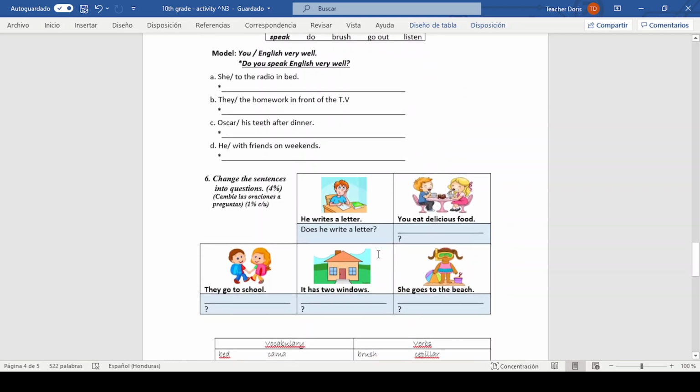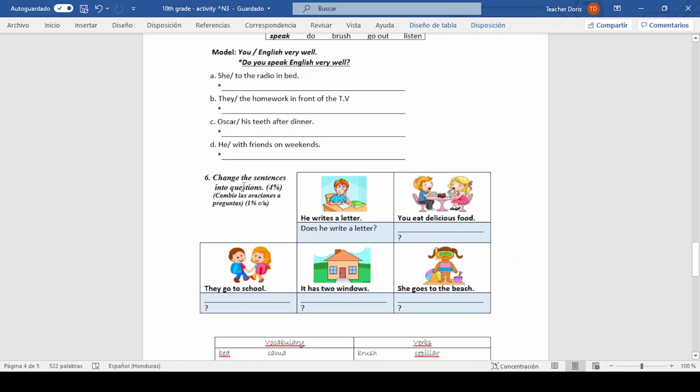And here we have another exercise. Change the sentences into questions. Look at the picture. Here in the affirmative form, it says he writes a letter. The correct form that you are going to write the sentence is does because it is the pronoun he, okay? Third person singular.